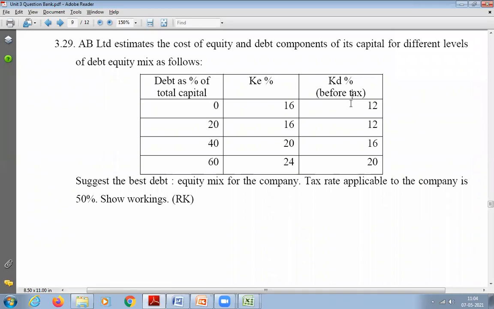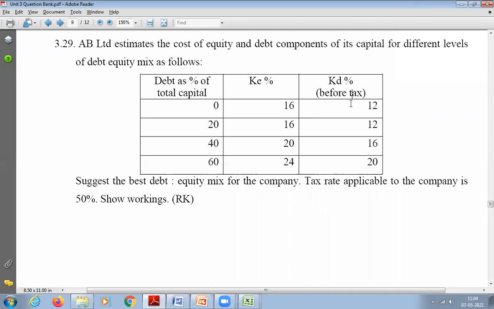Please tell me. We have come to the last question and I'm asking a basic question. You're not answering. How do I calculate? Into 1 minus T. Yeah, we just have to multiply by the tax rate. That is 1 minus T. What is the T here in this question?